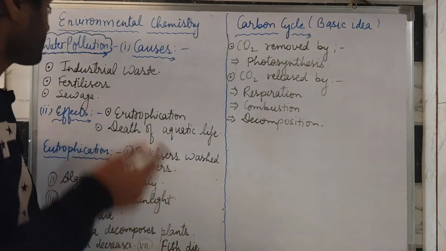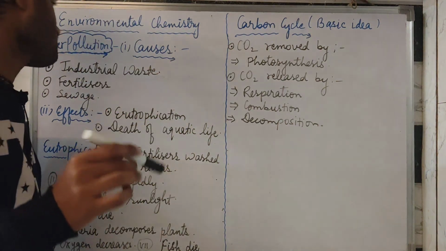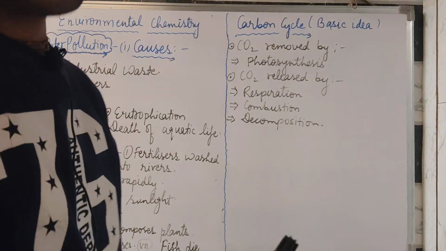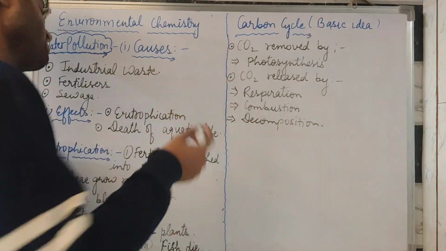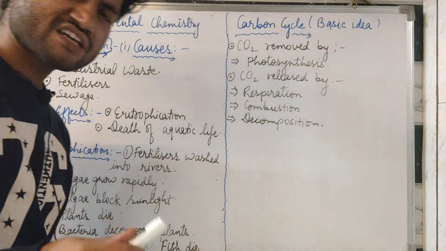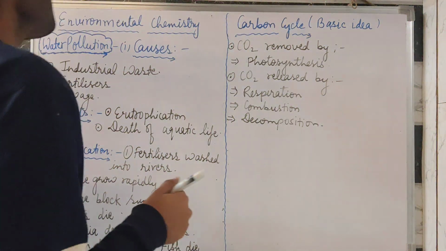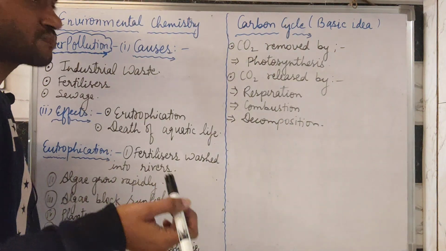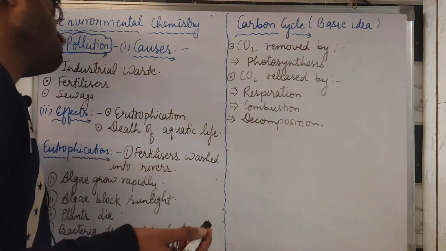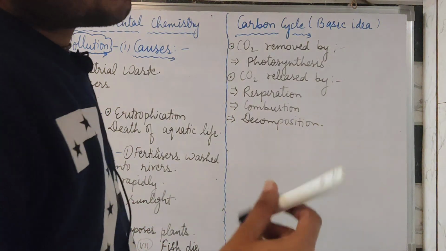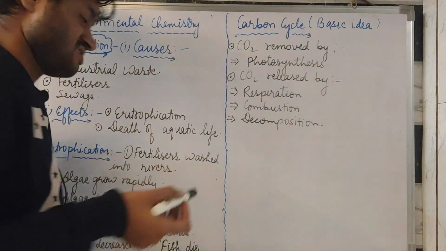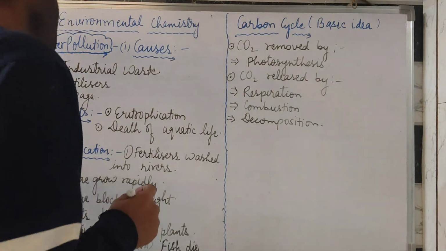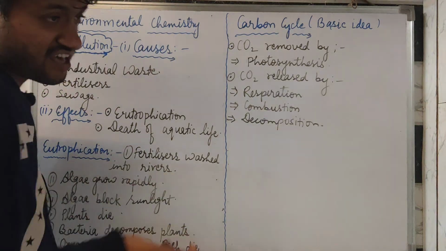Effects: what are the effects of the causes of water pollution? Eutrophication decreases the oxygen layer; depletion of oxygen is caused by eutrophication. Then there is the death of aquatic animals, meaning animals that live in water bodies such as ponds and rivers, which can die from pollutants like industrial waste, and acid rain is also a major source affecting aquatic life.